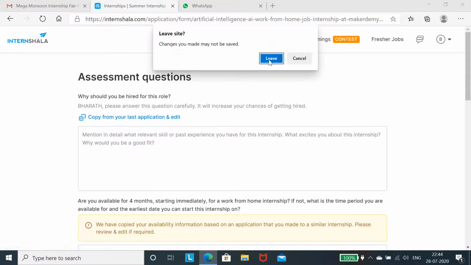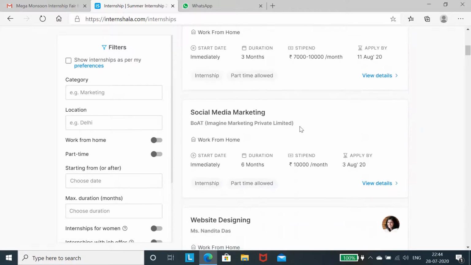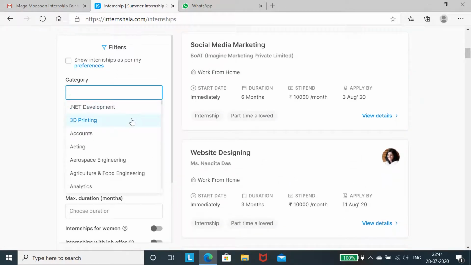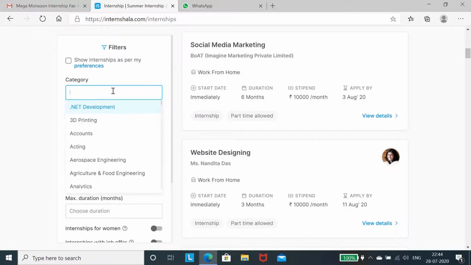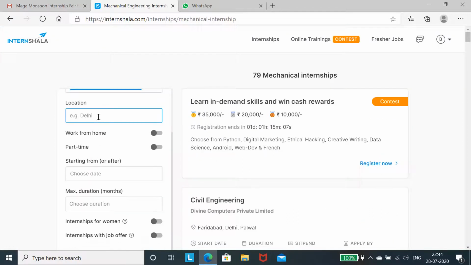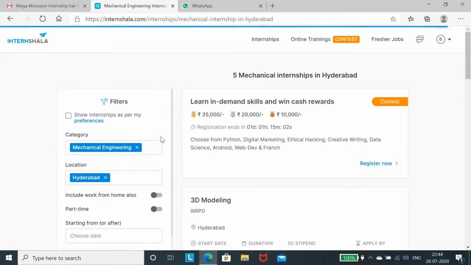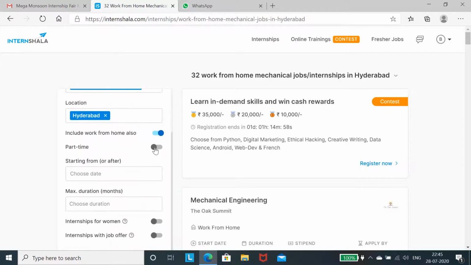Now you can go for searching other internships. Again you have to select here computer science, or for example, I am selecting mechanical engineering. Hyderabad location, work from home, part time.